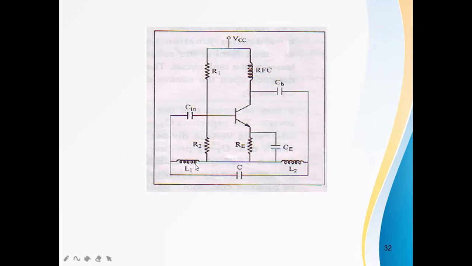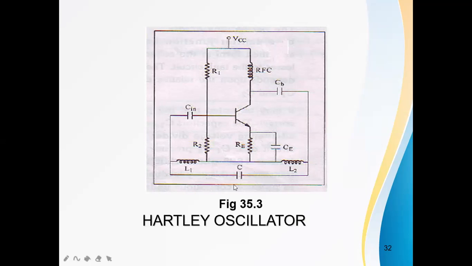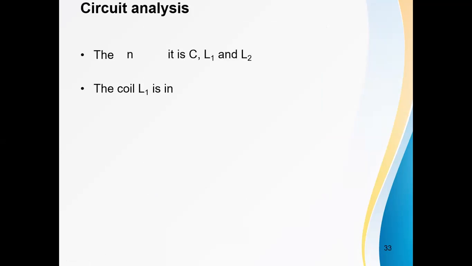Mainly in the Hartley oscillator, the tank circuit consists of two inductors, L1 and L2, and one capacitor. This is the circuit diagram of the Hartley oscillator.